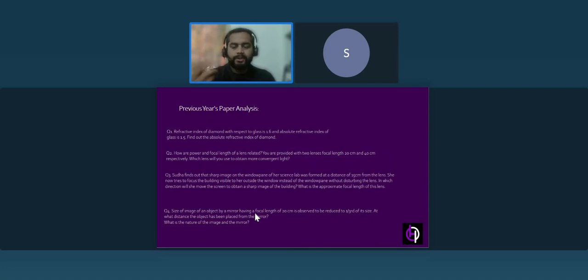So here, can anyone tell me what the answer of this will be? If you're able to solve the first question: the refractive index of diamond with respect to glass is 1.6 and the absolute refractive index of glass is 1.5. Find out the absolute refractive index of diamond. If you are able to solve this, please write your answers in the chat, or you can give a thumbs up.